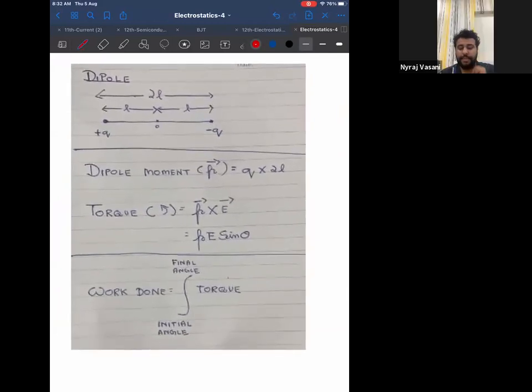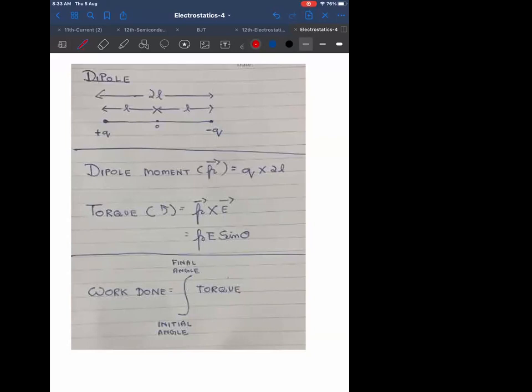Now next topic is a dipole. It will be electric dipole in this case. In magnetism, it will be magnetic dipole. In this chapter, it will be electric dipole. Now look at the definition of a dipole. Can anyone define what is a dipole in your own words?